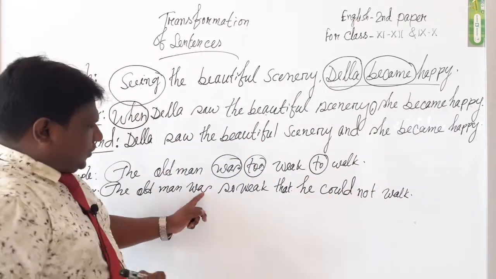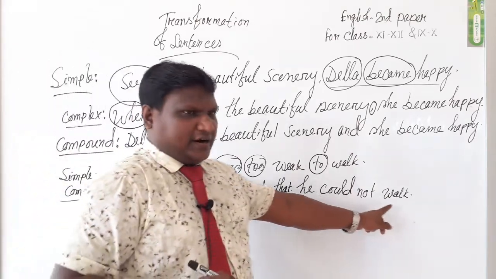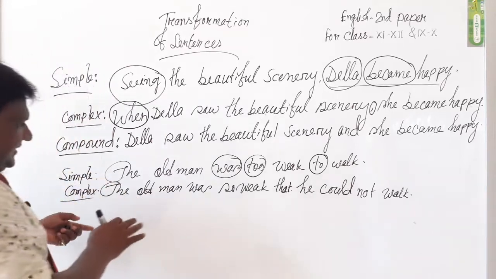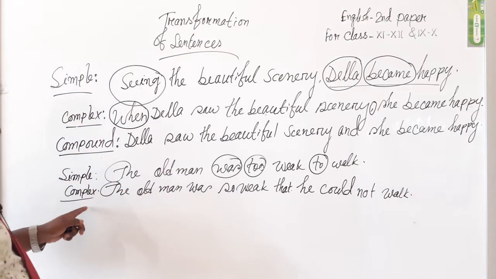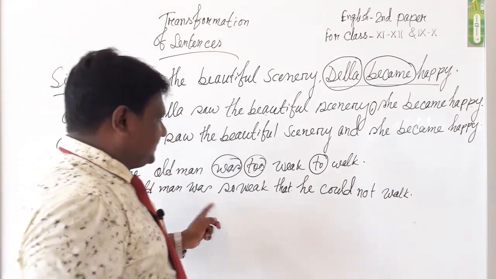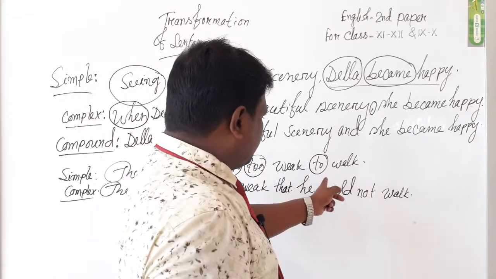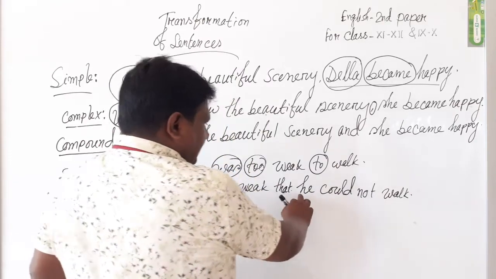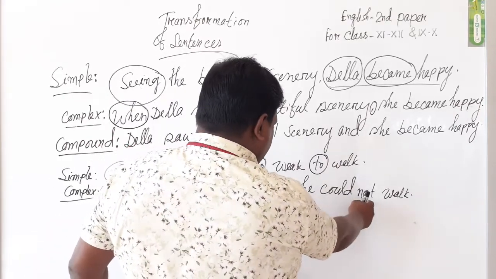The old man was so weak that he could not walk. Dear students, here the sentence changed from simple to complex. Instead of to, we use that, and after that we must use not, cannot or could not.